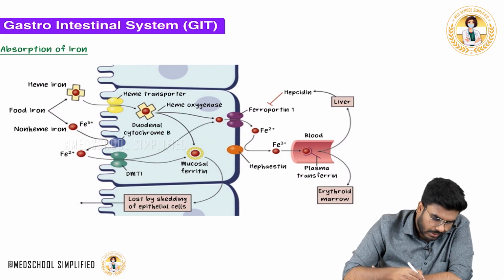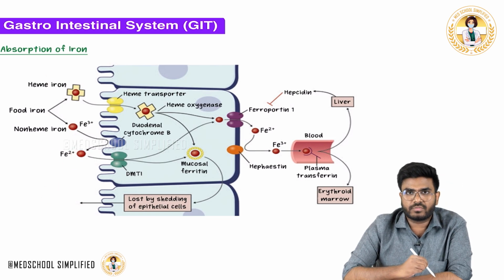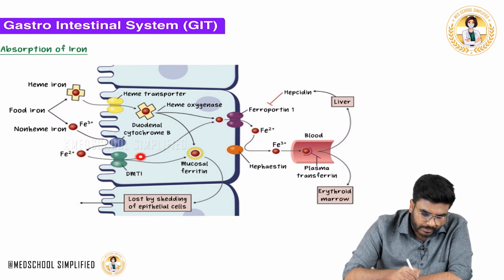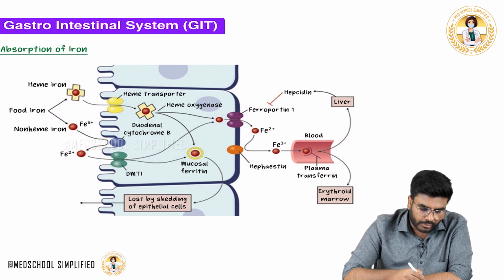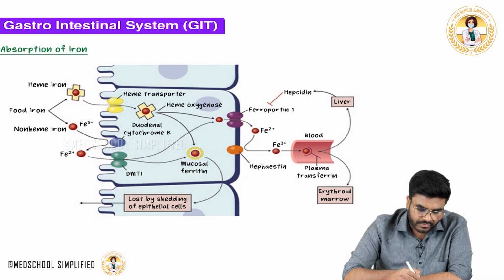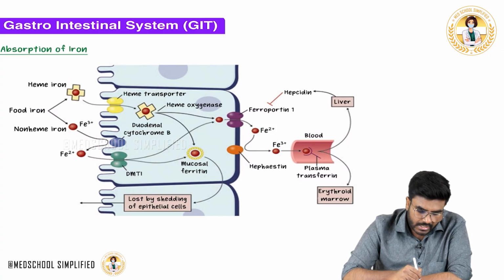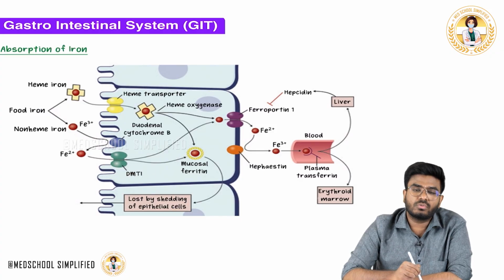Now you are having iron in the lumen. This is the lumen, and you are having this iron in Fe2+ form. Only this Fe2+ form of iron can be absorbed. So duodenal enterocytes are absorbing this metal, that's the iron, with the help of a transporter called DMT1. What is this DMT1? Divalent metal ion transporter. This divalent metal ion transporter is going to help you absorb the iron into the cell.